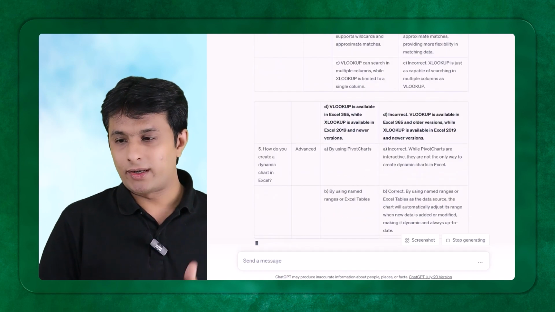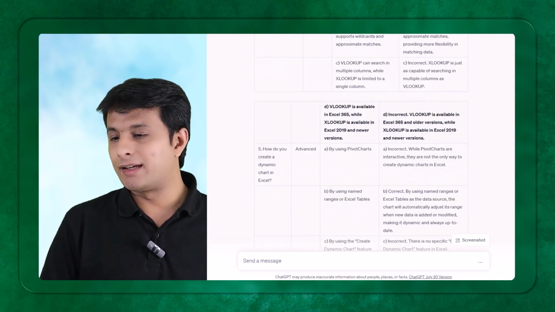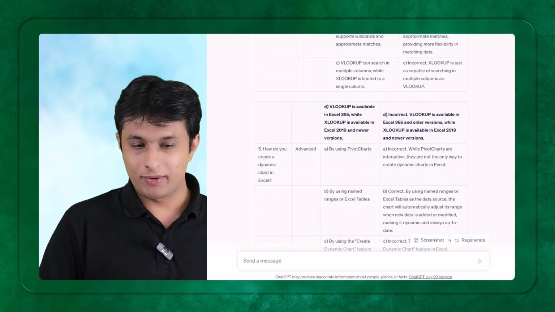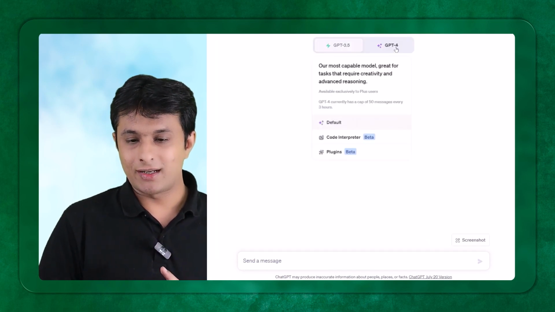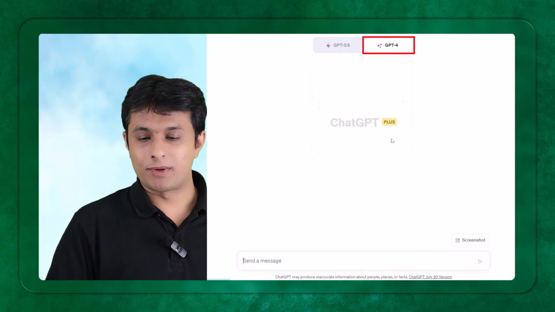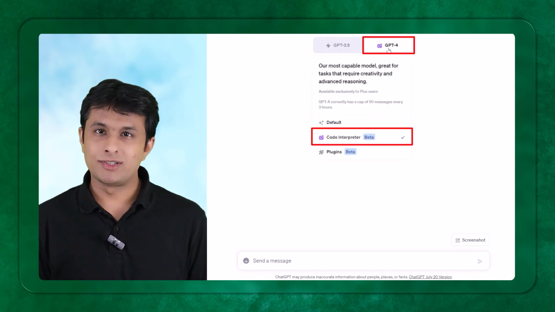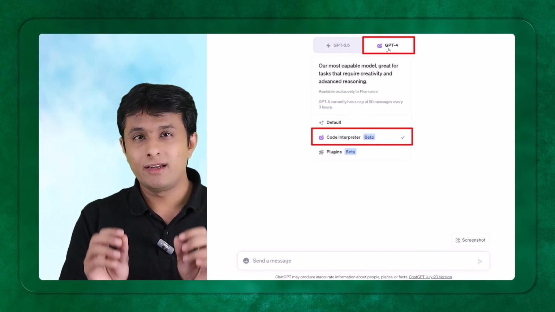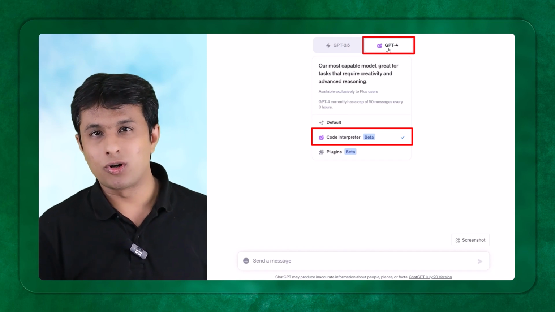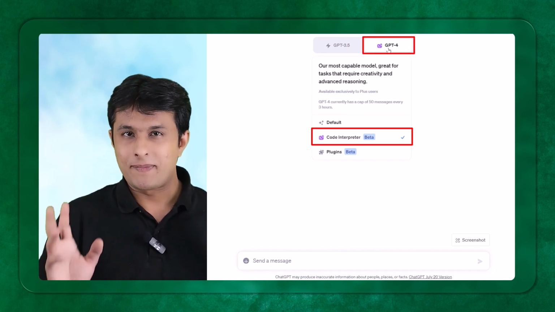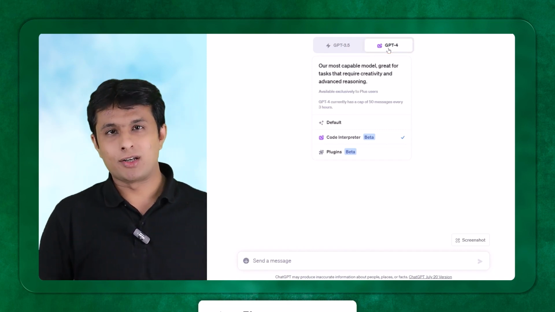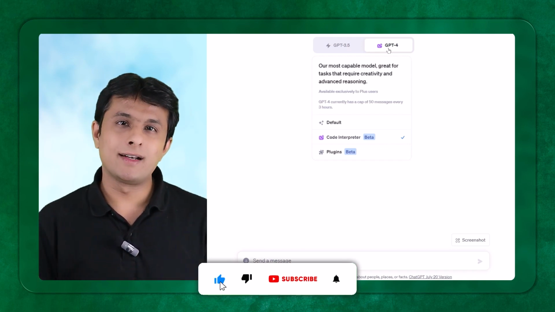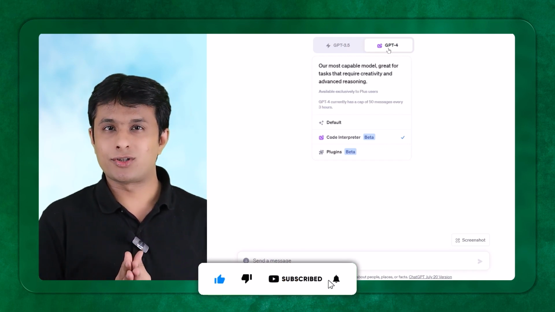Now, this is one example. Now I can increase my demand. I can copy this, create a new chat, and go to ChatGPT-4 Code Interpreter. People who do not use this Code Interpreter, teachers specifically, I would suggest you use it. It is going to save a lot of time. Now, imagine I am a teacher who has to create 100 questions on Excel.